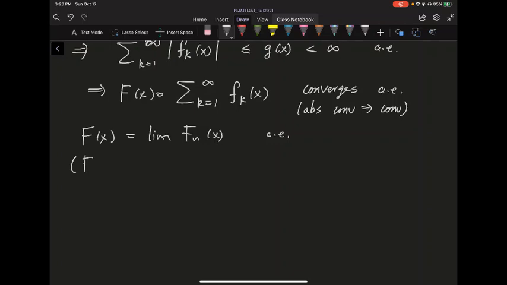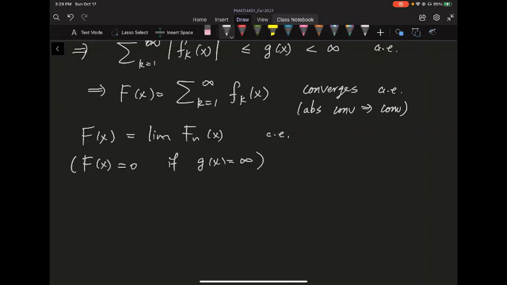Just a note, we can set f of x equal to 0, or really any value you like, since a null set doesn't really matter. If g of x equals infinity, the Fn may not converge absolutely on that set, so let's just give some value. But anyway, these big Fn will converge to this big F pointwise almost everywhere.